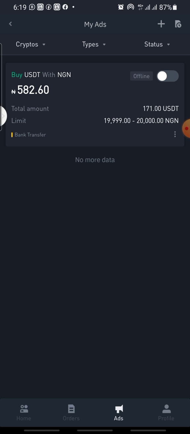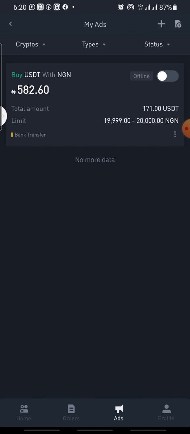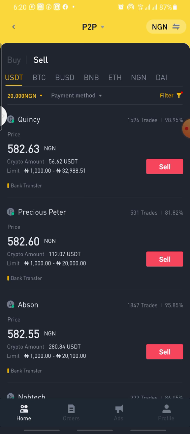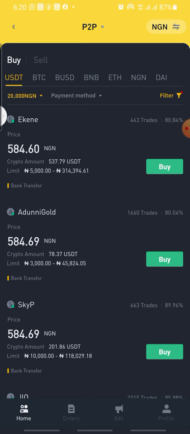Then after you have the coin in your wallet, what you have to do is come back here and post an ad again to sell your coin. This one is the buy ad. You are going to post a sell ad now. Don't forget, the ad you post appears in this place, which means people that want to sell will sell to you. So your sell ad will appear in this particular spot.